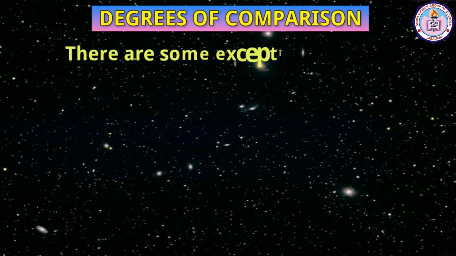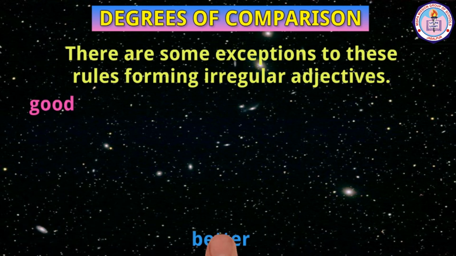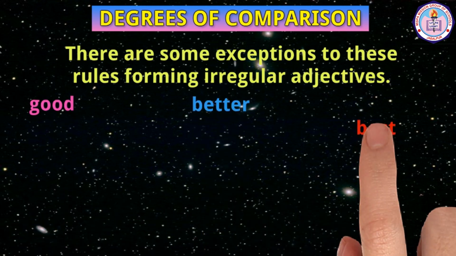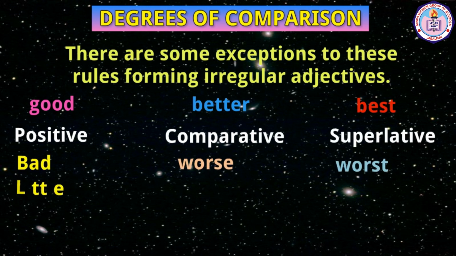There are some exceptions to these rules, forming irregular adjectives. For example, good only has one syllable, but it turns into better and best. These are some of them. Bad, worse, worst. Little, less, least.